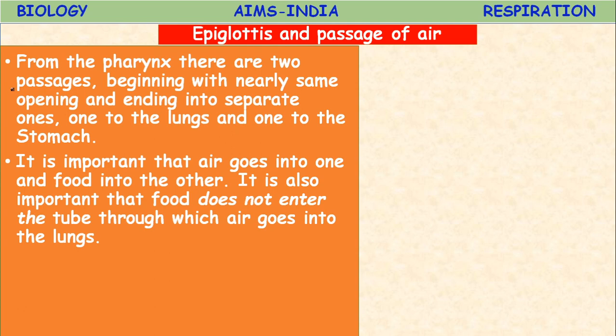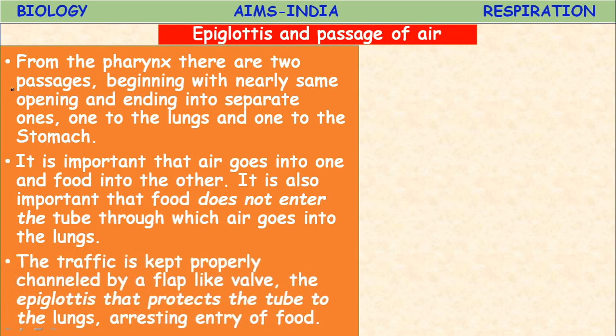That is why the epiglottis is a very, very important structure which regulates the entry of food and air. The traffic is kept properly channeled by a flap-like valve, the epiglottis. What is that flap-like valve? The epiglottis.